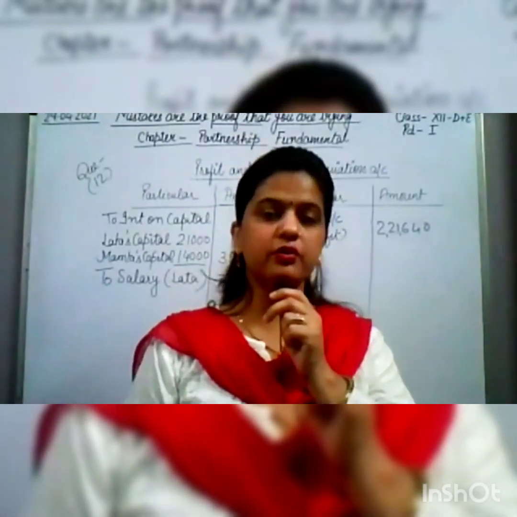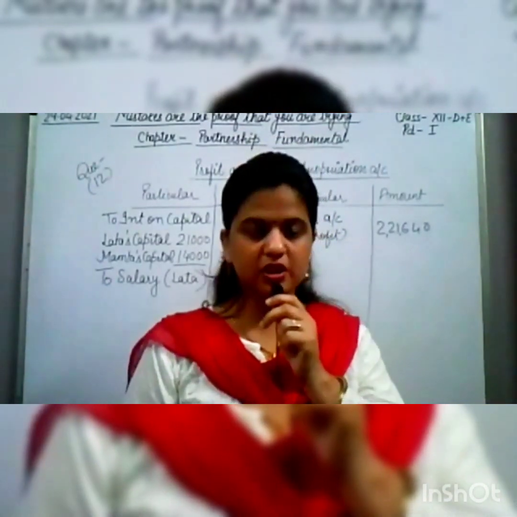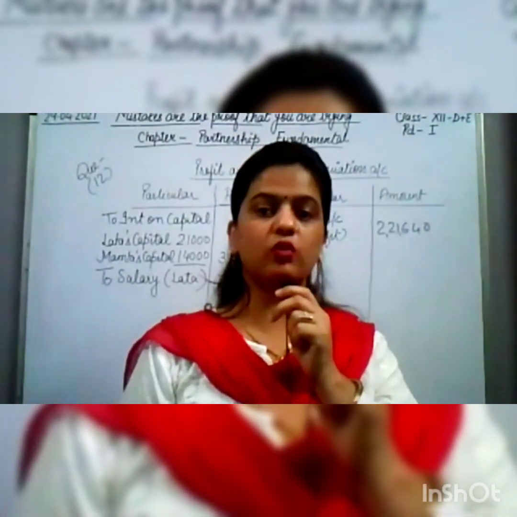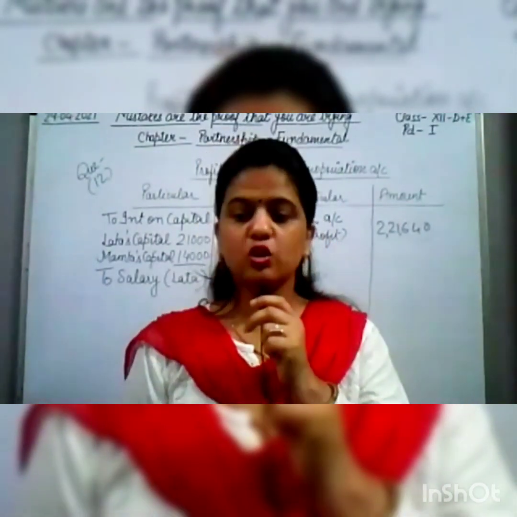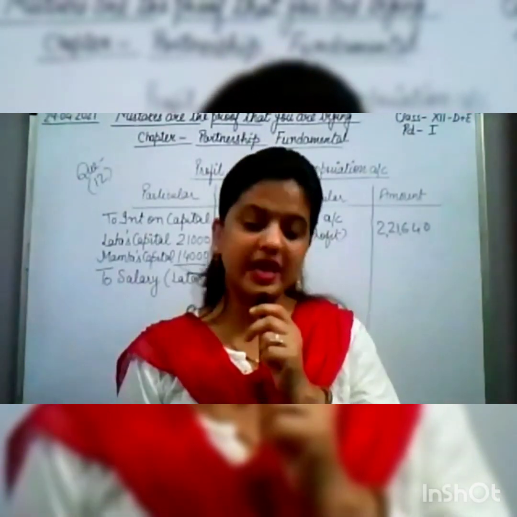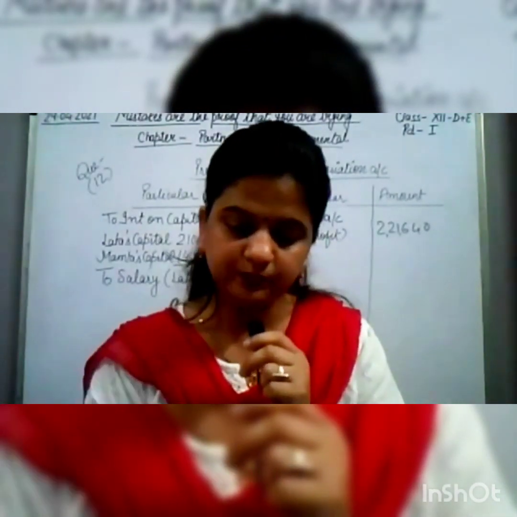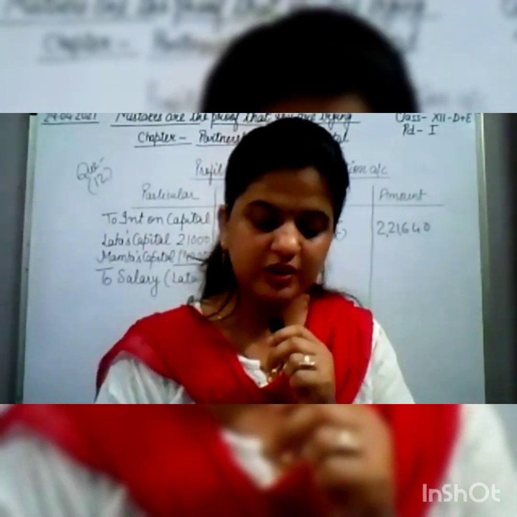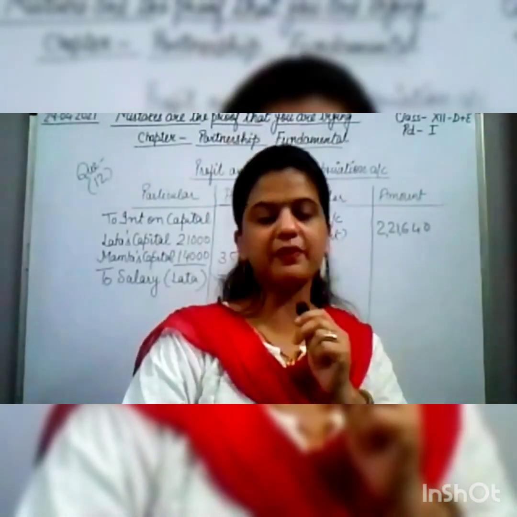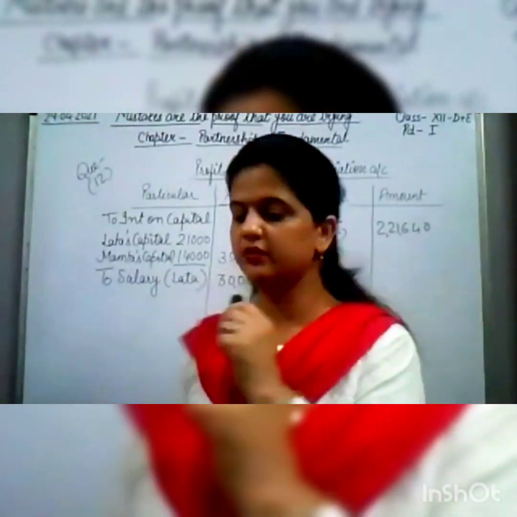So I told you that if the date is not mentioned, then we have to calculate the drawing for an average period of 6 months. Okay, so drawing will be calculated for 6 months. So drawing is given 36,000 and 48,000. So 8% calculated for 6 months.